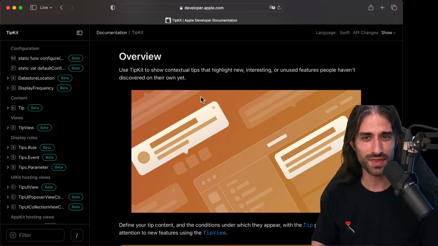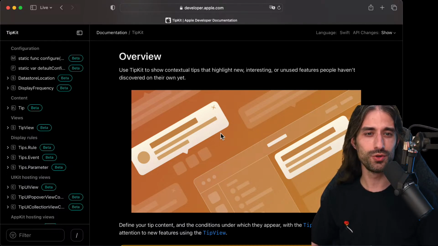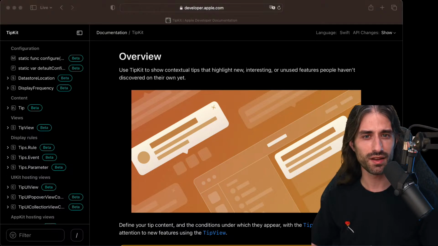So this is the web page, and you can see what TipKit is about. You use TipKit to show contextual tips that highlight new, interesting, or unused features people haven't discovered on their own yet. And I don't know about you, but I was a bit surprised to see Apple announce a first-party framework for this kind of contextual hints, because for a long time, there was this idea that a good UI should be self-explanatory, and that if you needed to display this kind of tips in your app, maybe it was a sign that something was not doing that great with your UI.